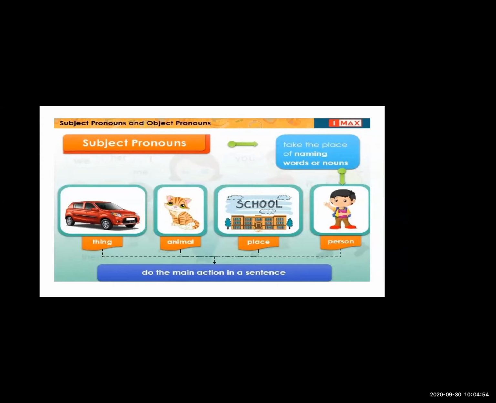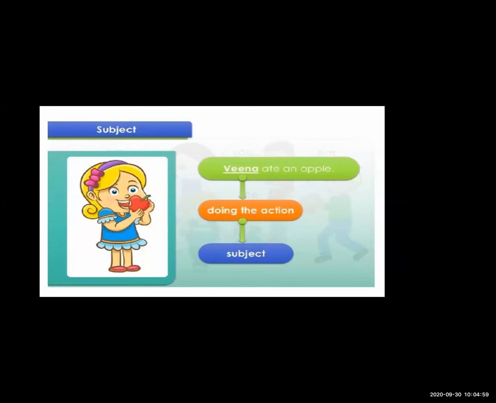The main action is done by whom? Done by the subject. Like in this sentence, eating an apple is an action done by Veena. So Veena is the subject in this sentence.